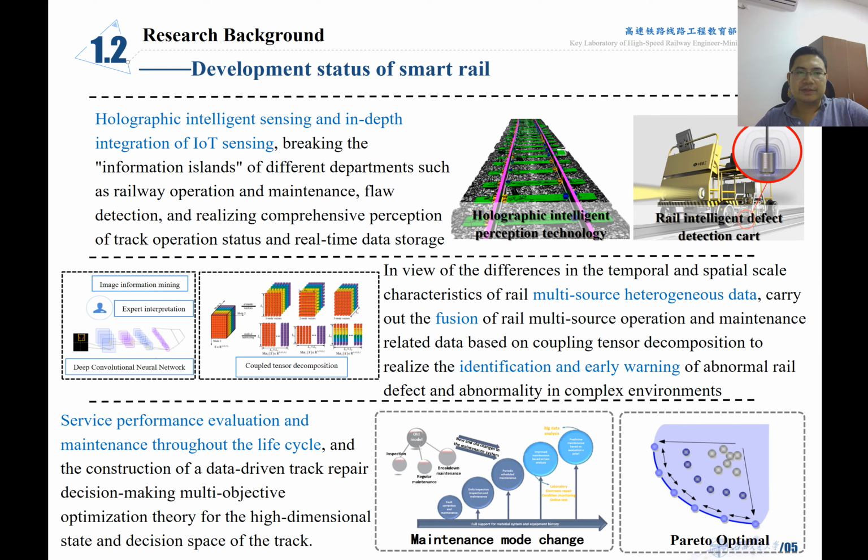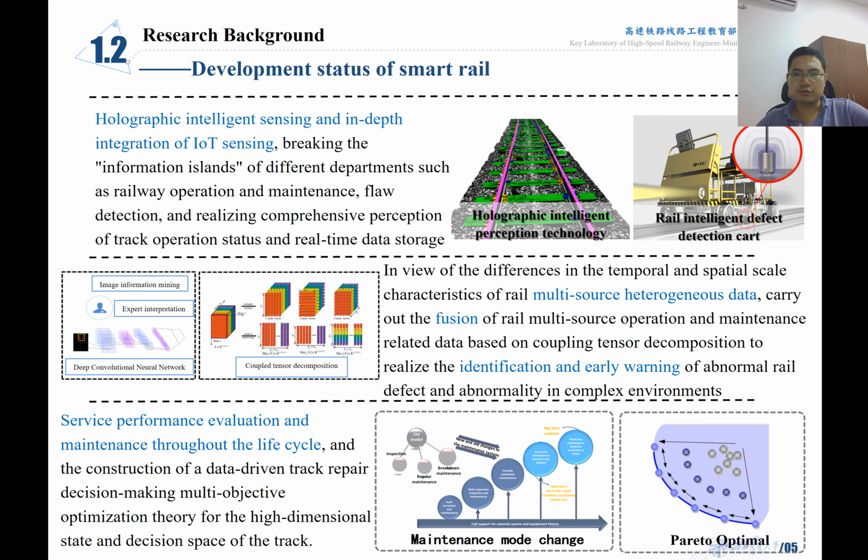For the current development status of the smart rail, there are three trends. The first one is intelligent sensing and integration of IoT sensing. This can break the information islands of different departments, such as operations, maintenance, and defect detection, and achieve a comprehensive perception of the rail and track operation status.